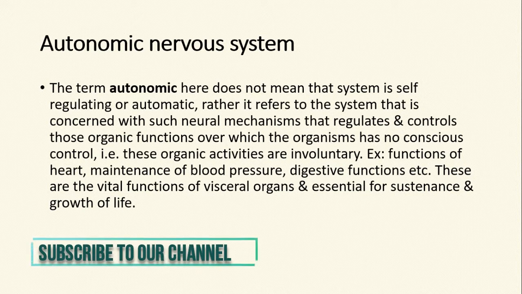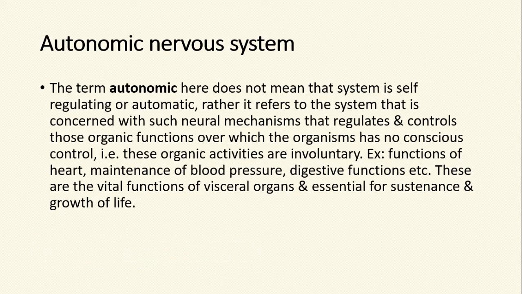For example, the functions of the heart, maintenance of blood pressure, digestive functions, etc. are governed by the autonomic nervous system. These are the vital functions of visceral organs and essential for sustenance and growth of life.